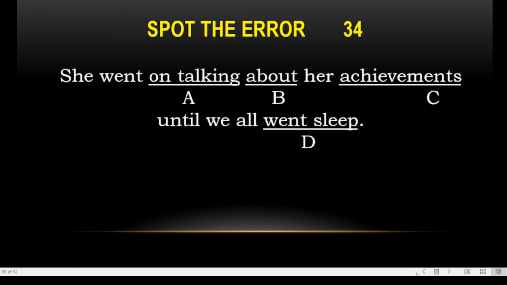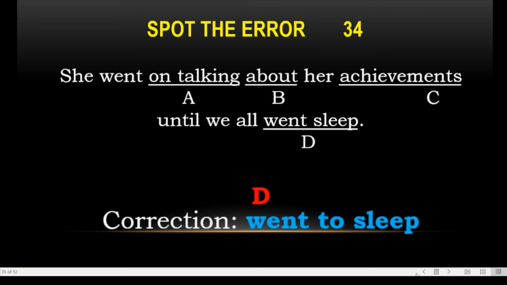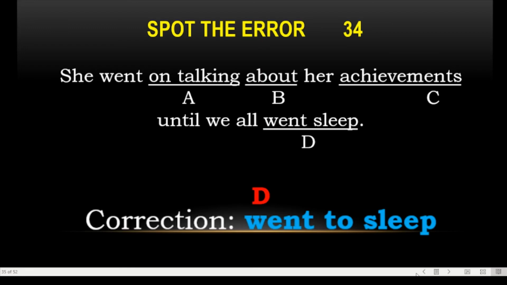We went on talking about her achievements until we all went sleep. Yes, the answer is delta: until we all went to sleep. Went sleep, went to sleep. We can also say went asleep. We went on talking about her achievement until we all went to sleep. After until, you should not use not. Okay? Is it clear? Yes, this is the answer. The next one.